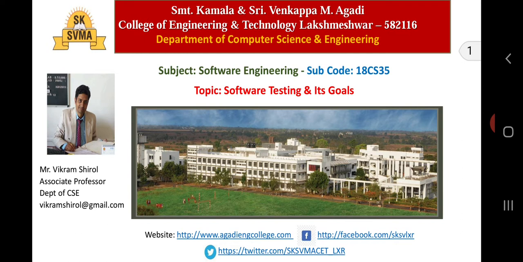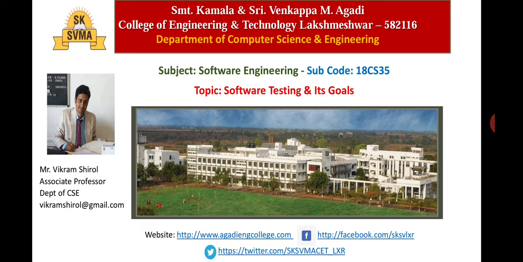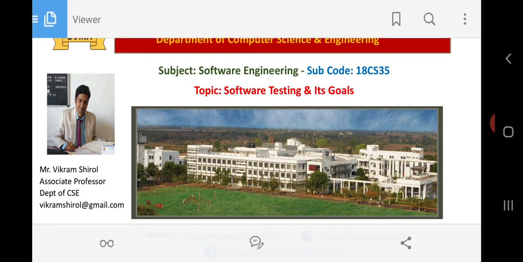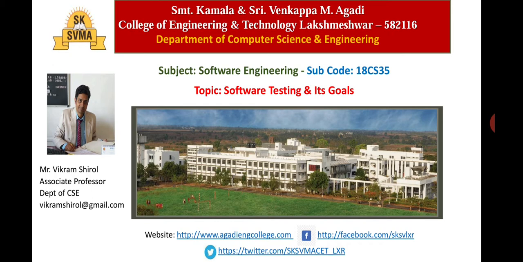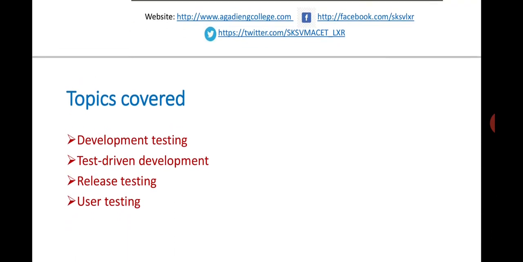From this video onwards we will be discussing the different types of software testing methods. We will start with the main purpose of software testing, that is the goals of software testing, or software validation. Software validation is the third stage of software process activities. After completion of this, we will move on to software evolution, the fourth stage. Is it clear?